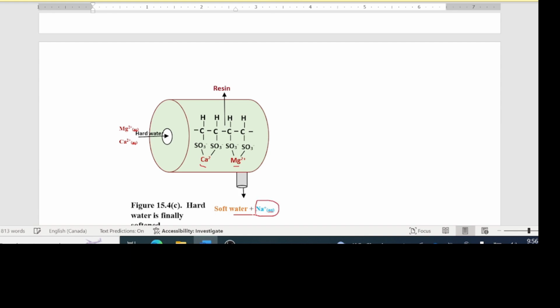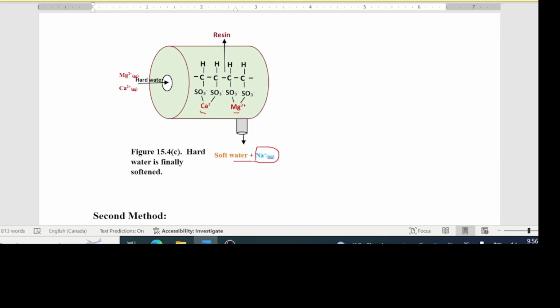All right, so two things to note here. One, the water that is coming out is soft. Calcium and magnesium ions get stuck onto that thing there, or they get exchanged for the sodium ions. But the water that is coming out also has sodium ions inside. So people who are very sensitive to sodium ions, such as hypertensive people, will have to be very wary of this fact, because if you're using water that is made soft by an ion exchanger, note that you'll have a higher concentration of sodium ions, so you'll have to know how much salt and stuff like that to put in the food, knowing that you get some from this source here.